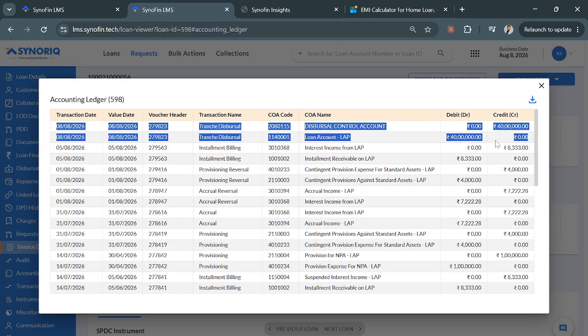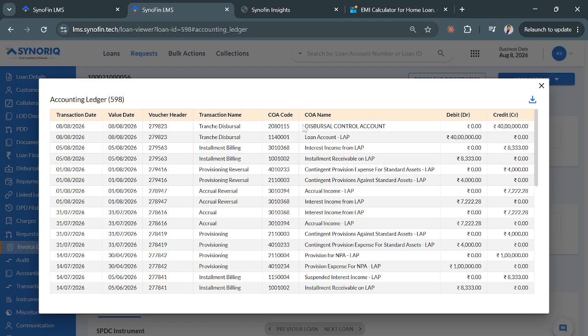Who'll explain these entries? There are only two entries. Very basic. On the loan account to disbursal control account. So it is very basic. Loan asset is increasing and my payment liability is also increasing. So loan is debited. Disbursal control account, which is a liability to pay to the customer, would be credited, right?